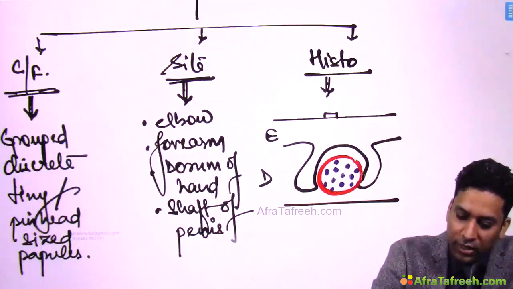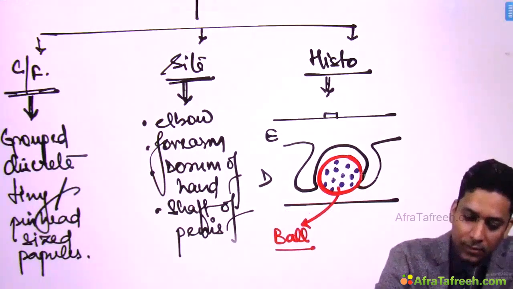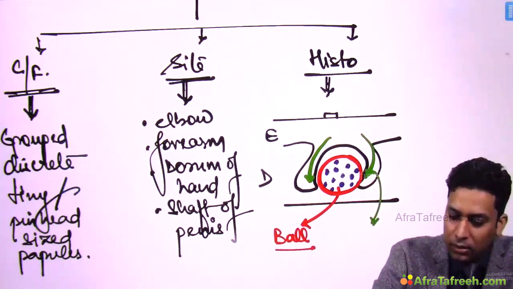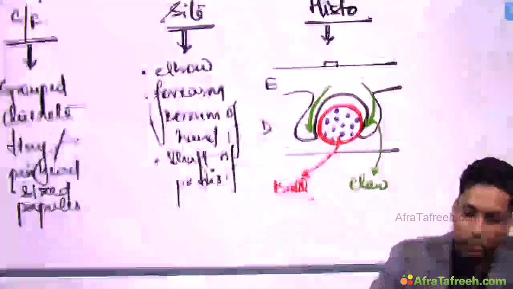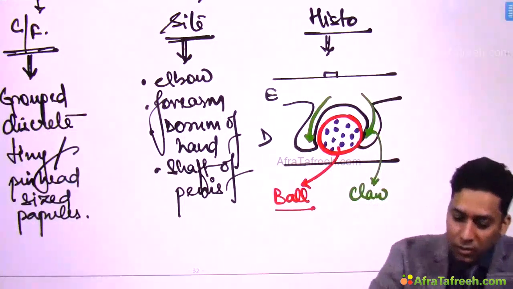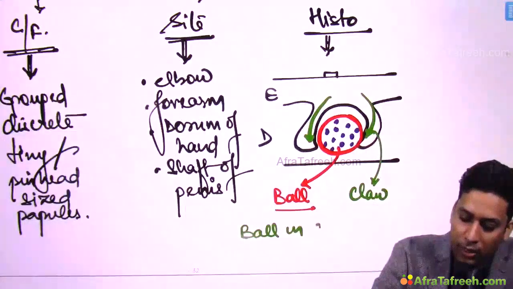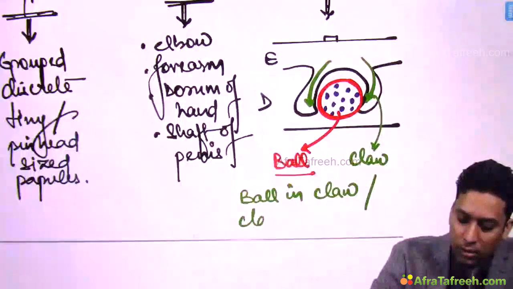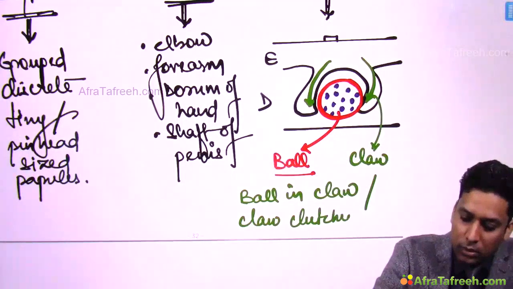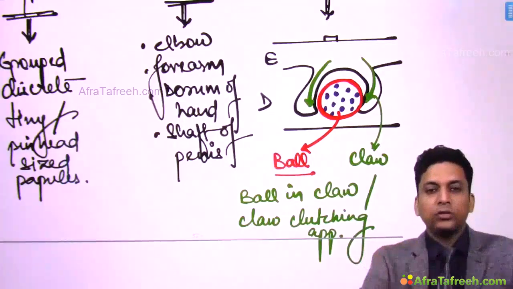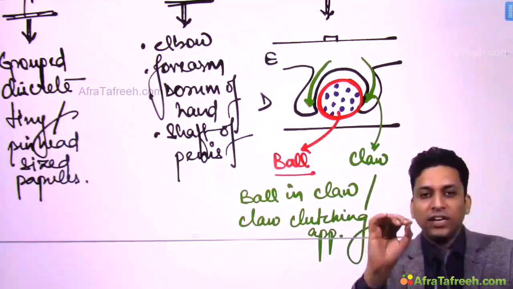So this lymphocytic infiltrate looks like a ball, while these elongated rete ridges look like a claw, isn't it? So it appears as if this claw of rete ridges is holding this ball. So this is known as ball in claw appearance, also known as claw clutching appearance. So it appears as if this claw is clutching this lymphocytic infiltrate or ball. So this ball in claw appearance is the histological finding seen in lichen nitidus.